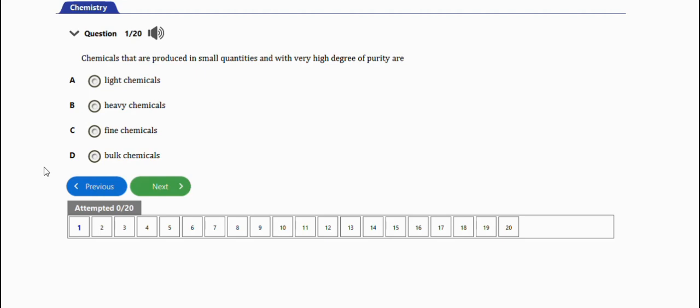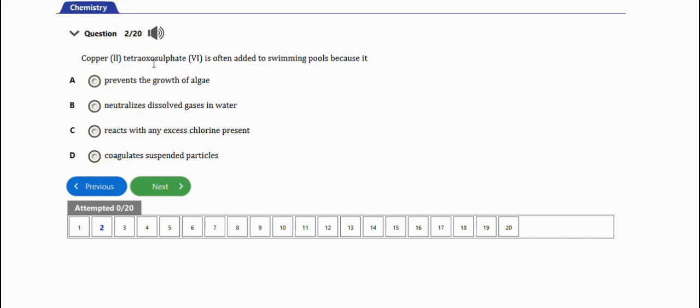The first question says, chemicals that are produced in small quantities and with very high degree of purity are fine chemicals. Option C. Very important. The next question says copper(II) tetraoxosulfate(VI) is often added to swimming pools because it prevents the growth of algae, neutralizes dissolved gases in water, reacts with any excess chlorine present, coagulates suspended particles. So the right answer is it prevents the growth of algae.